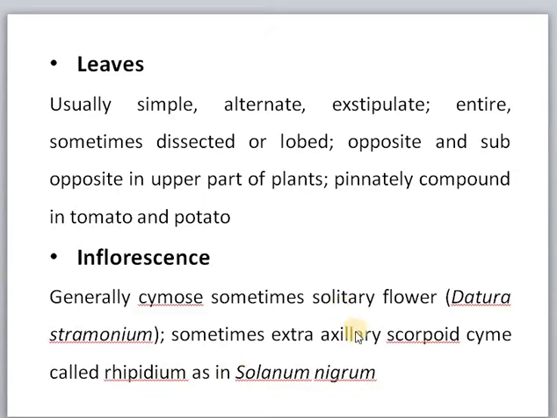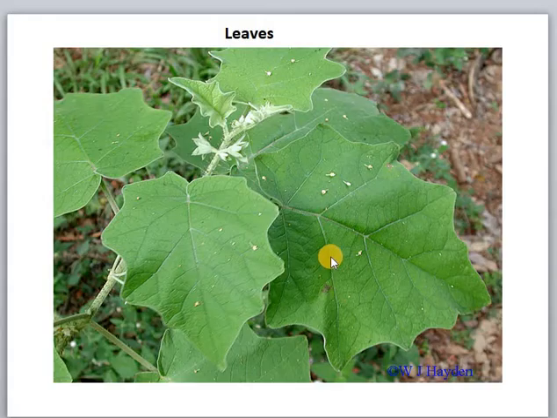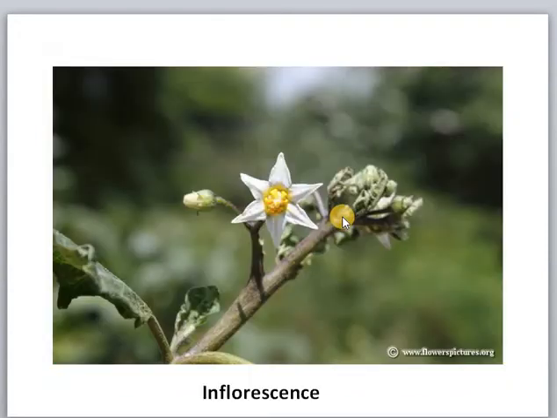Inflorescence is generally cymose, but sometimes it is a solitary flower in Datura. Sometimes they can be formed in the form of a scorpioid design called rhipidium, as observed in Solanum nigrum. And this is the typical structure of a Solanaceae leaf. This is the leaf of brinjal. And this is the inflorescence, cymose type inflorescence.